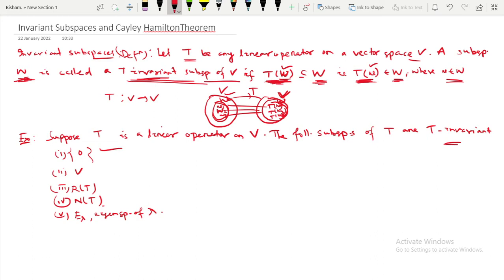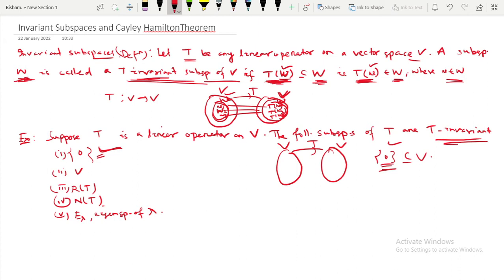So how do we check this? It is given that T is a mapping from V to V. I am saying that the set containing only the zero vector is a T invariant subspace of V. Clearly the zero vector is a subset of V, and it is also a subspace because it satisfies all the properties of a vector space.